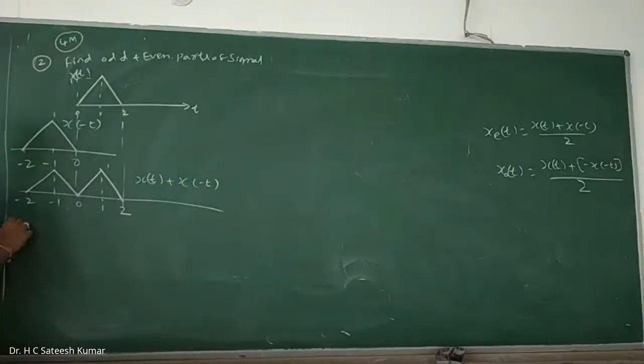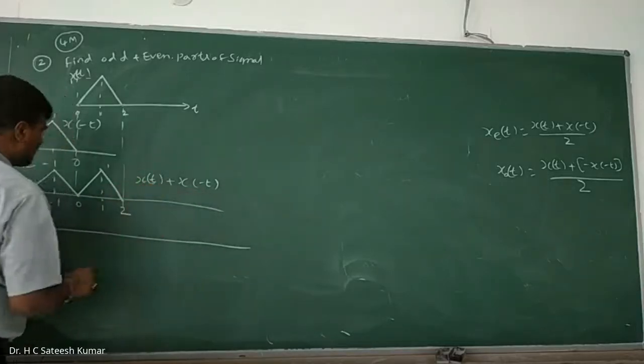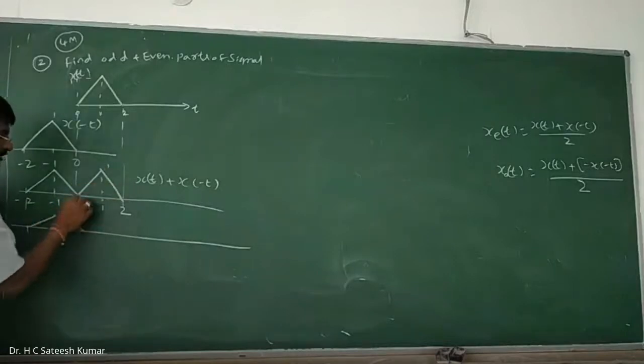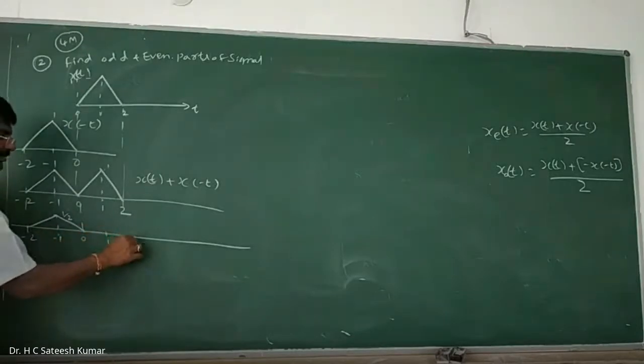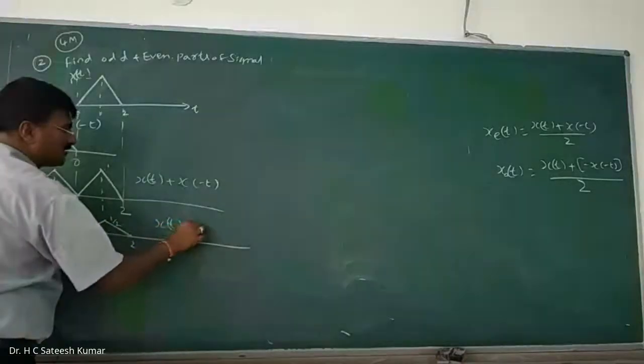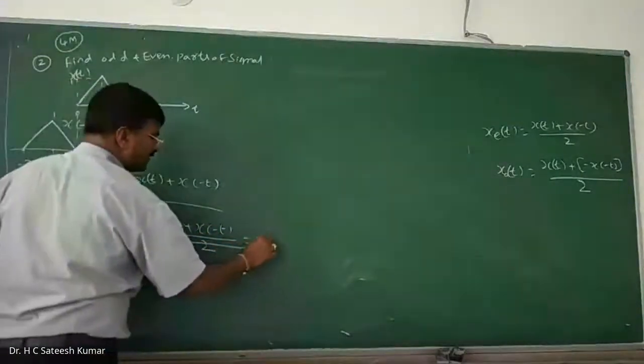And divided by 2. Divided by 2 is nothing but the amplitude will be divided by 2. So 1 will become half. I am not dividing time, I am dividing the amplitude. So the shape will remain the same, but instead of 1 it will become half. The position of time will remain the same: minus 1, minus 2, 1, 2, and this 1 will become half. So this is your x of t plus x of minus t divided by 2. This is your xe of t.